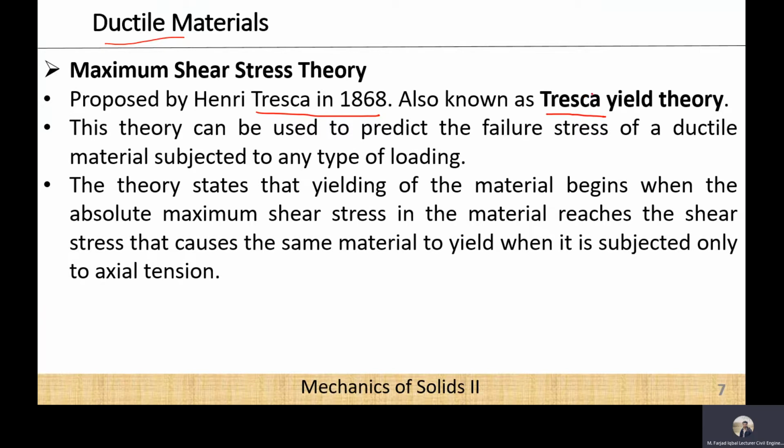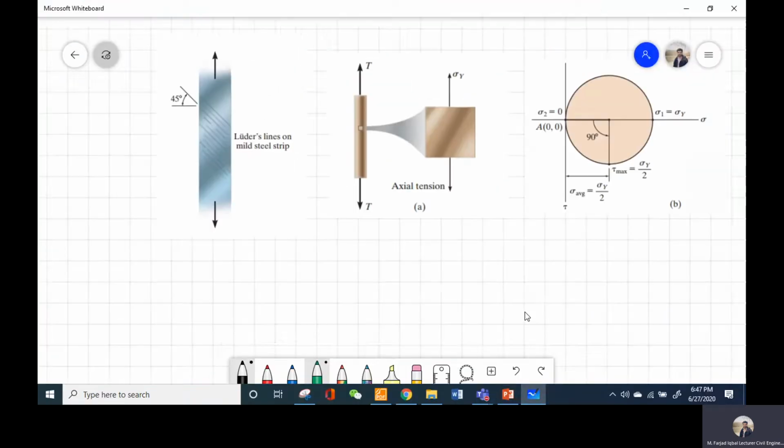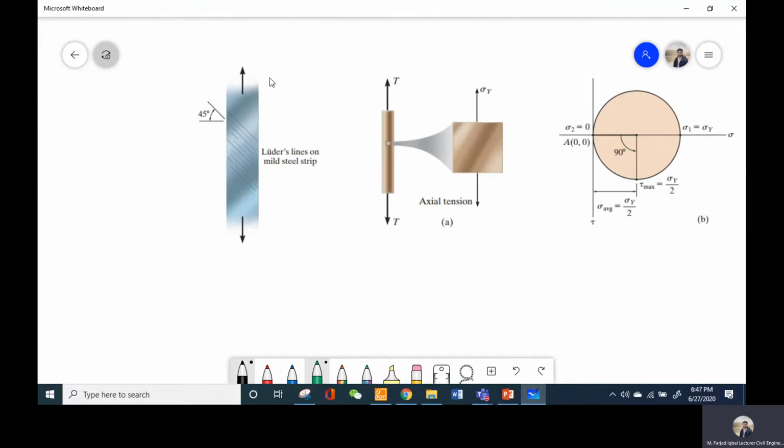The basis of this theory is that the material is going to fail when the yield stress of the material becomes equal to the maximum shear stress. Now, let's discuss this on the whiteboard. For example, let us consider that there is a steel bar or a steel member on which a tensile load, let's suppose T, is acting.